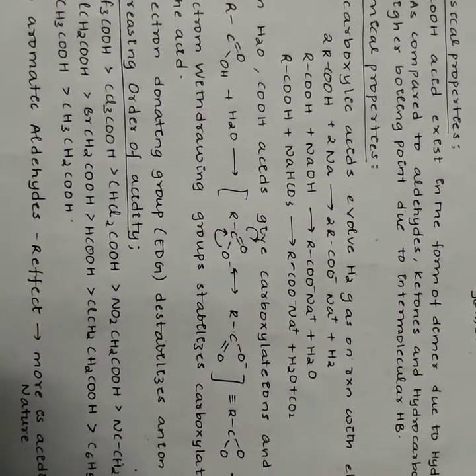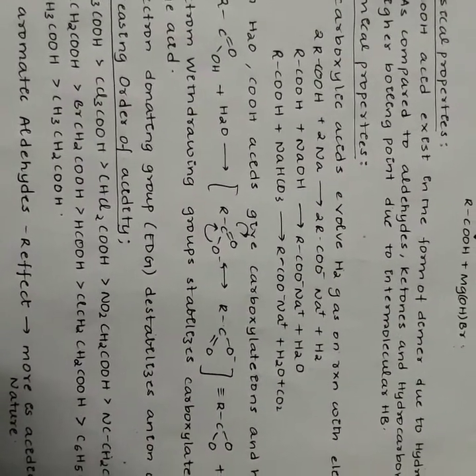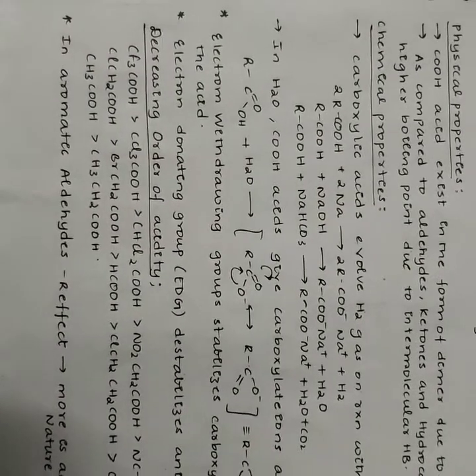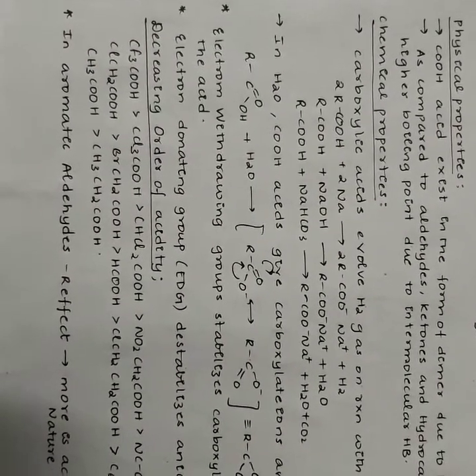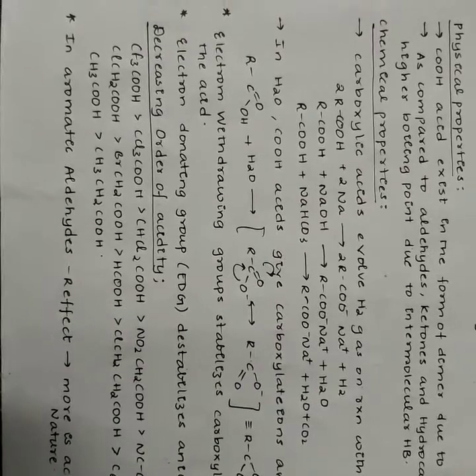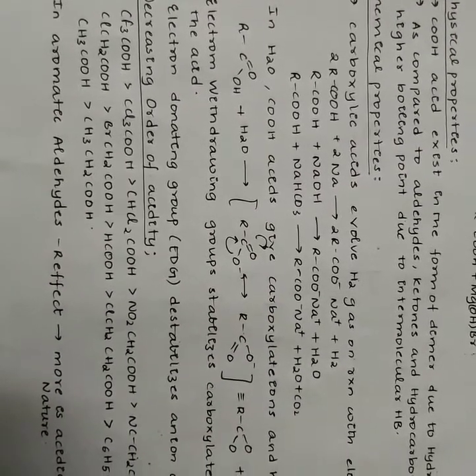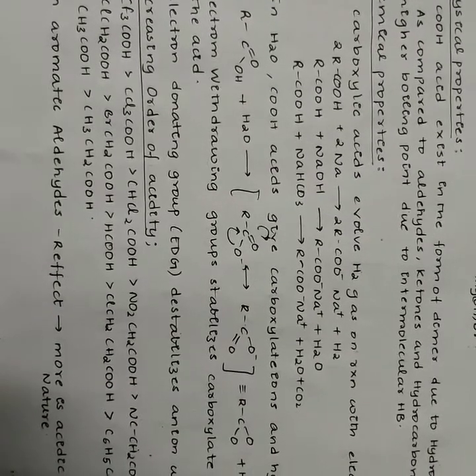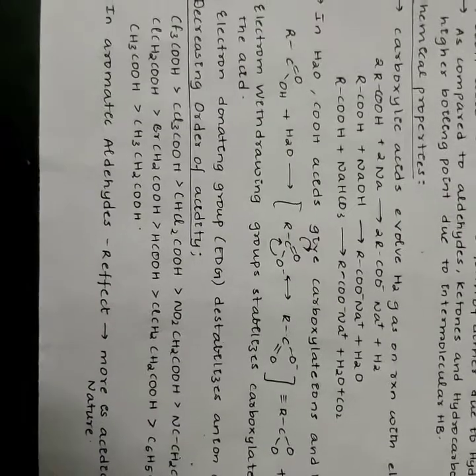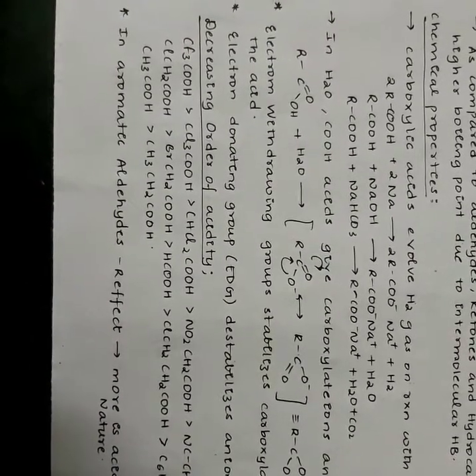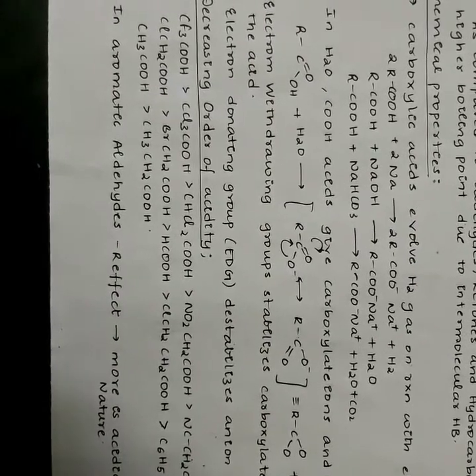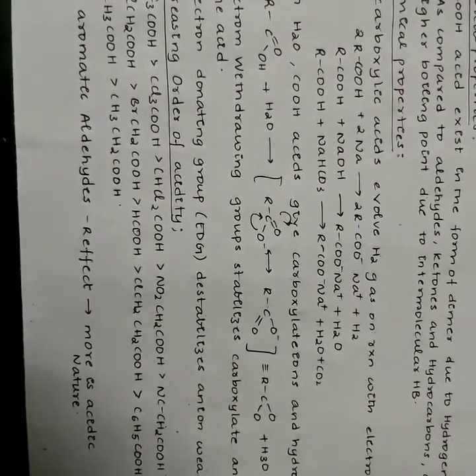Strong acids have higher value of Ka, hence lower value of pKa. The decreasing order of acidity of a few acids are CF3COOH is greater than CCl3COOH, CHCl2COOH greater than NO2CH2COOH, and so on. In case of aromatic carboxylic acids, the more is the -R effect, the more is the acidic nature.